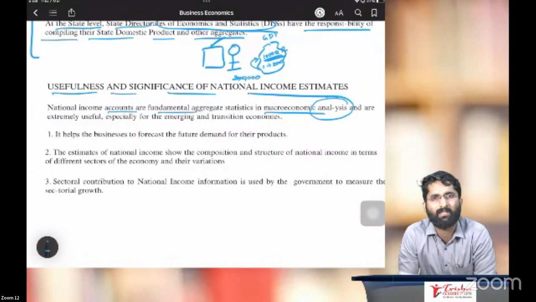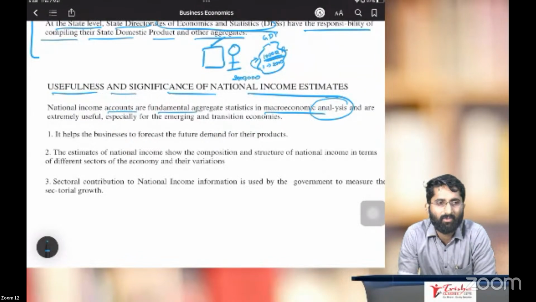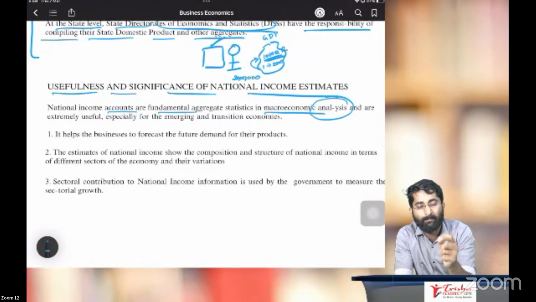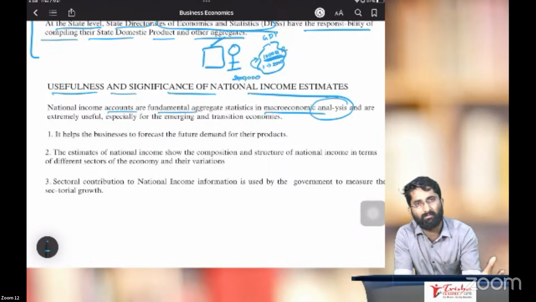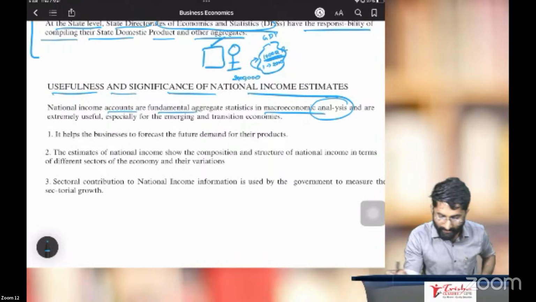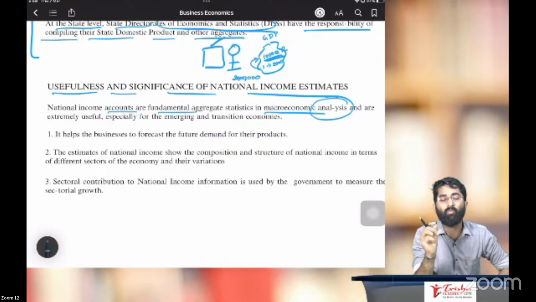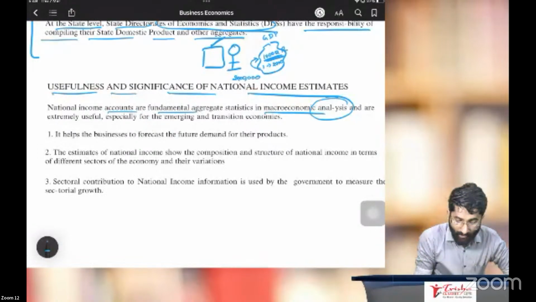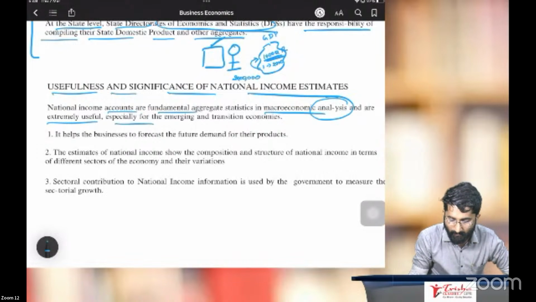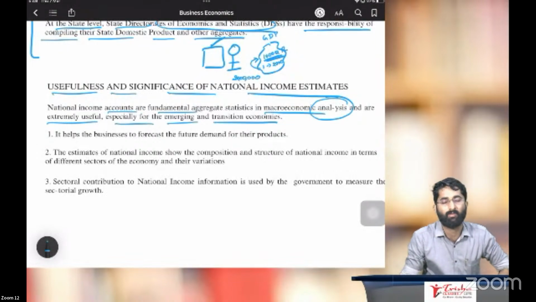What is macroeconomic analysis, sir? It is nothing but analyzing the country's economic condition. It can be employment, it can be inflation rate, it can be any other statistics. So for analyzing the condition of the macroeconomy, or the condition of a nation compared to other nations, you can use it for comparison as well, and it is extremely useful, especially for emerging and transition economies. Now you get one doubt.